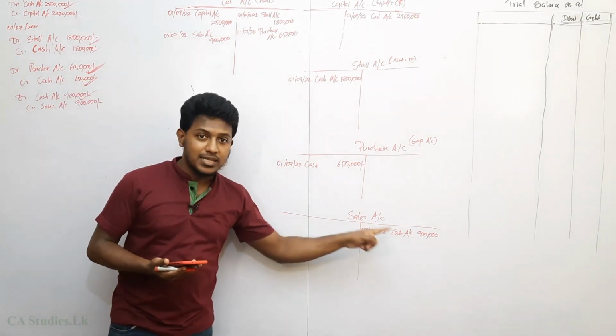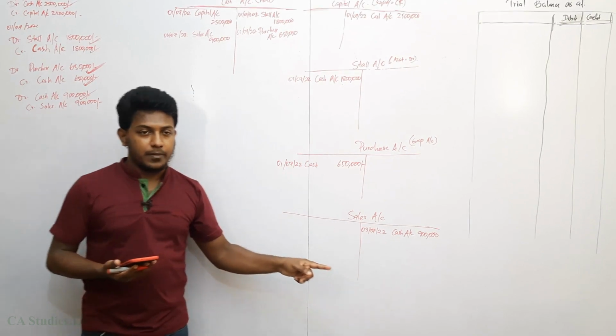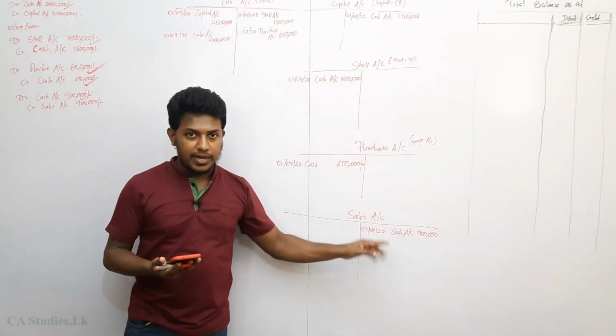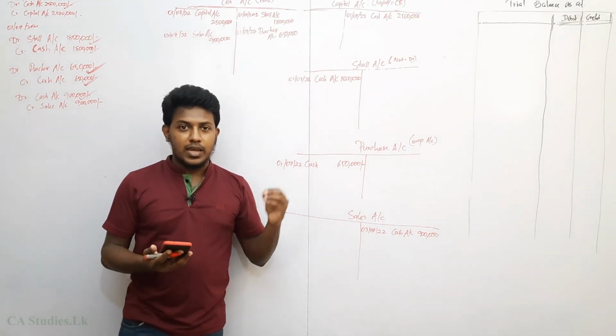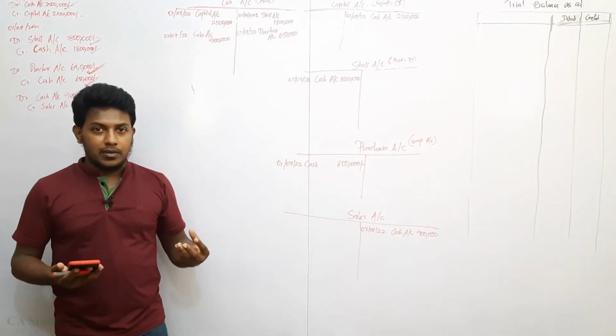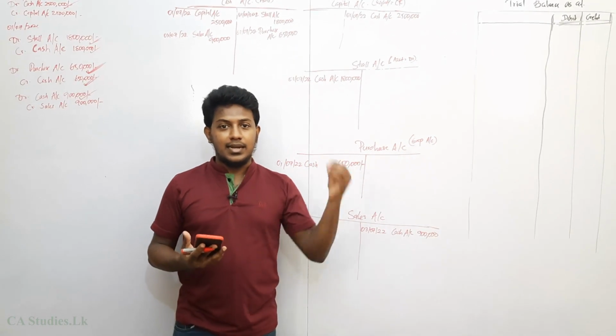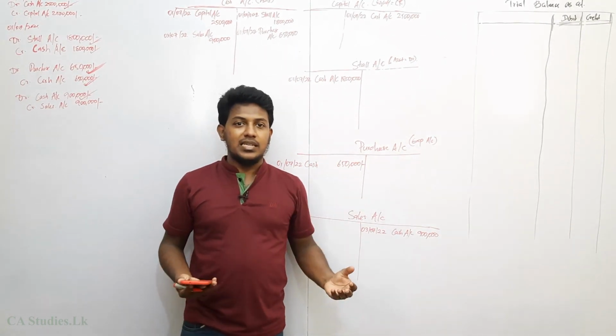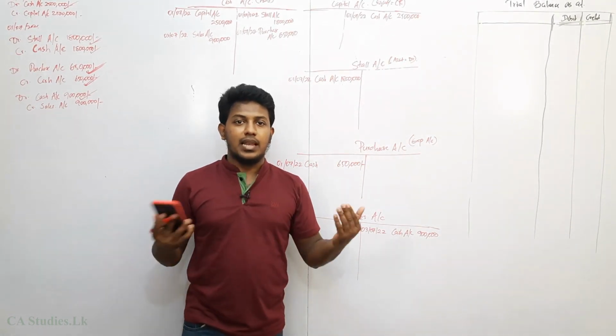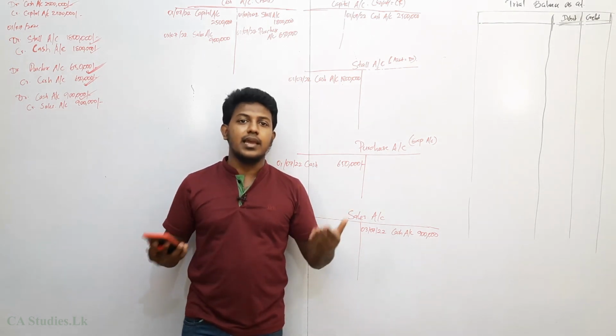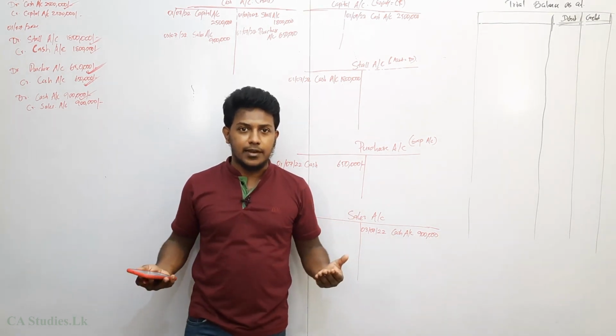So we have made the 250,000 profit. I will show how this profit is calculated. At the moment, this explains how it is impacting. The thing is, dear friends, don't memorize things by heart. Understand the logic. The logic is very simple. Asset is debit side, liability is credit side, equity is credit side, expense is debit side, income is credit side.